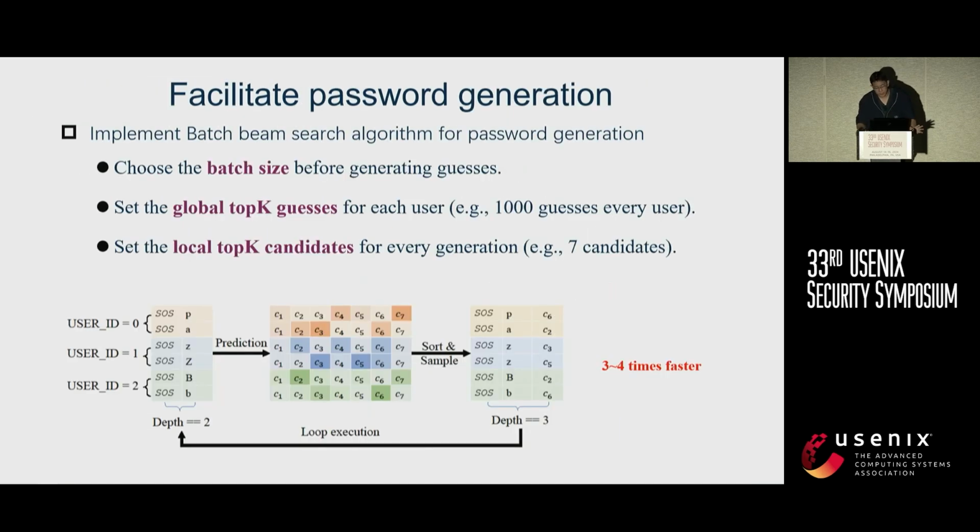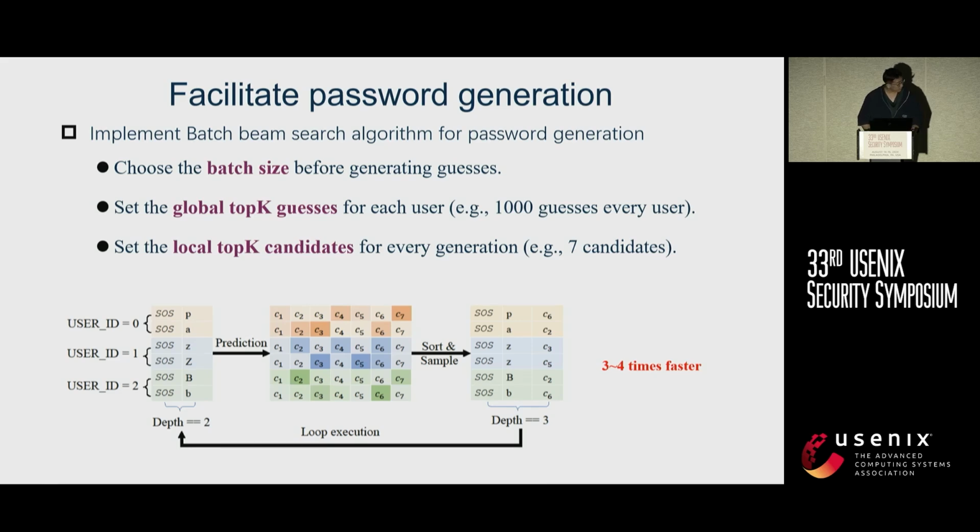To facilitate the generation process of PointerGuess and better utilize the ability of GPUs, we specifically implement a batch beam search algorithm for password generation. The first step is we choose the batch size before generating guesses, and then we choose the global top K guesses for each user, which is also named the maximum guessing attempts for all users. Lastly, we choose the last top K candidates of each user's beam search process.